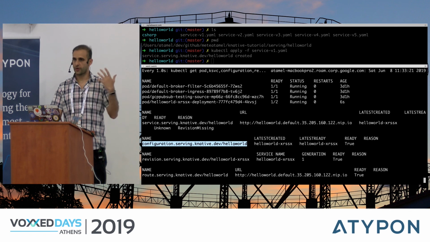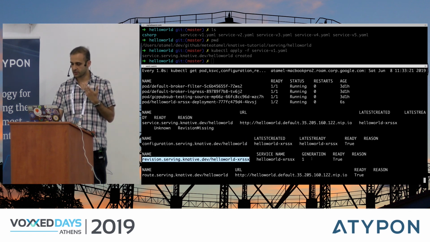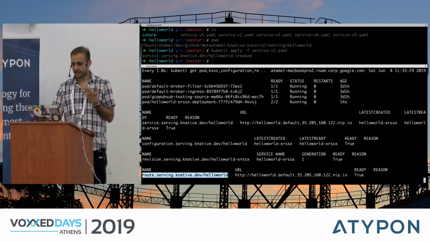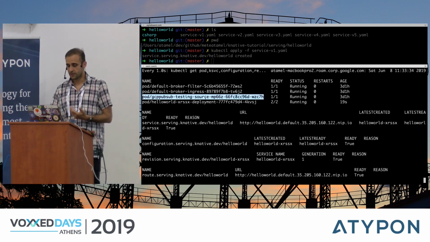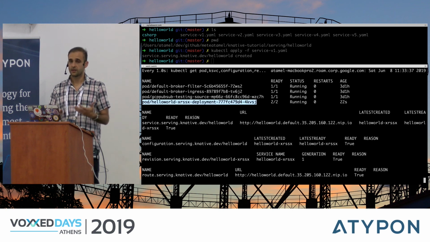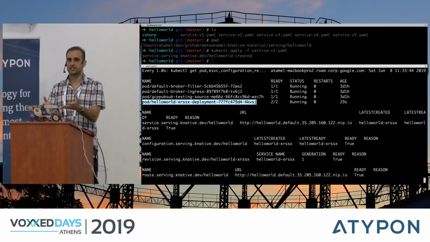A Knative configuration is created. A Knative revision 1, generation 1 is created as well. And finally, a route to point to this revision is already created. So all the stuff that I talked about is already created. And the Hello World pod is already running. So everything is running by just applying this service definition.